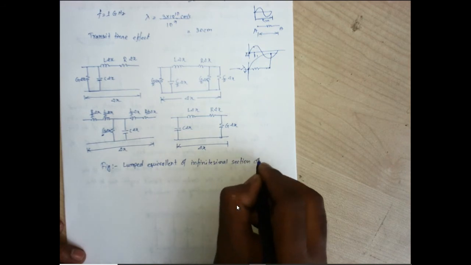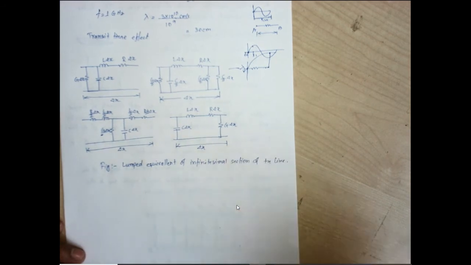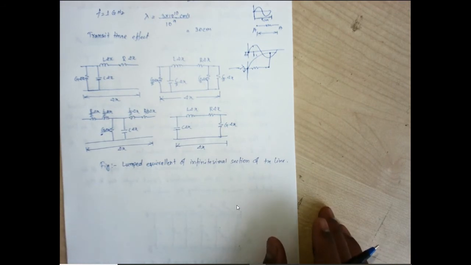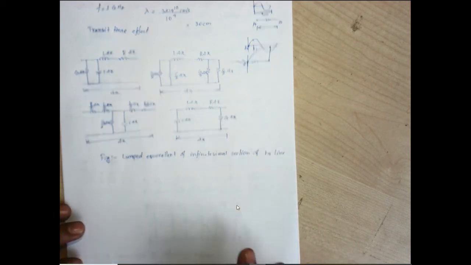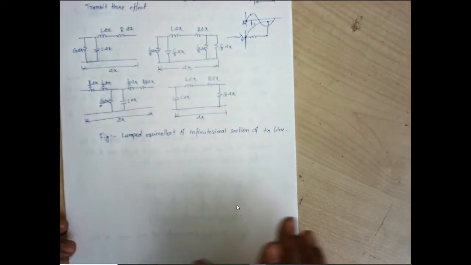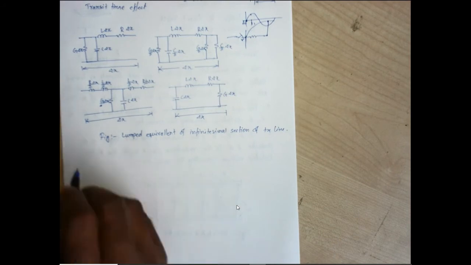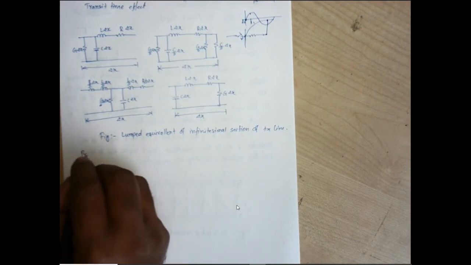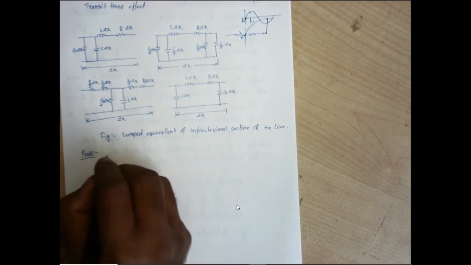Section of transmission line. Okay, so whatever the concept, I just want you to understand that for the transit time effect, a high frequency signal takes some specific amount of time. For a low frequency signal it takes a negligible amount of time to propagate for a specific length of transmission line. So let us solve a problem that will give you a clearer view about this. I'm giving a problem depending upon this transit time effect.